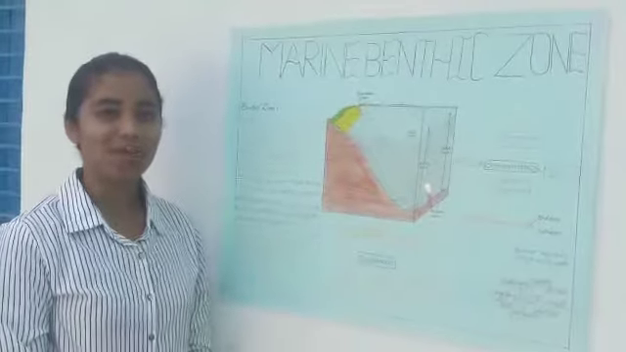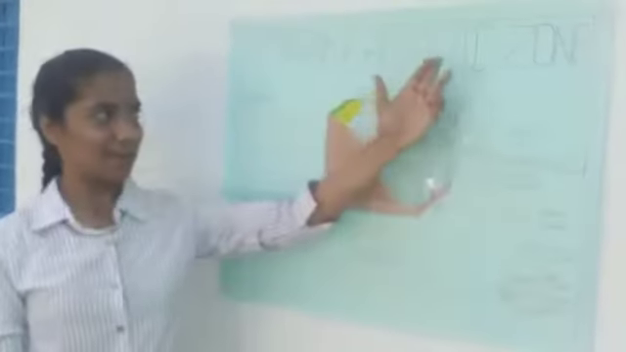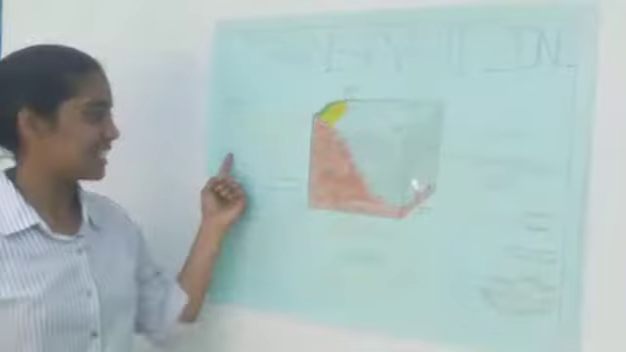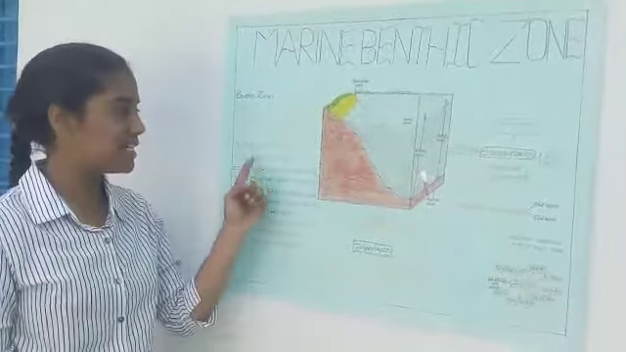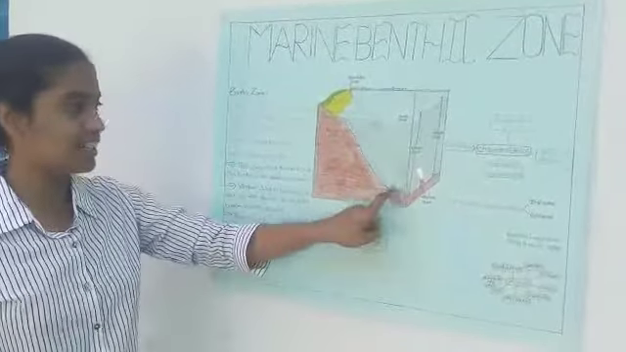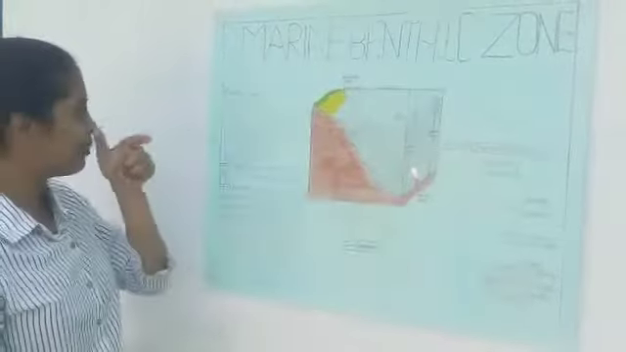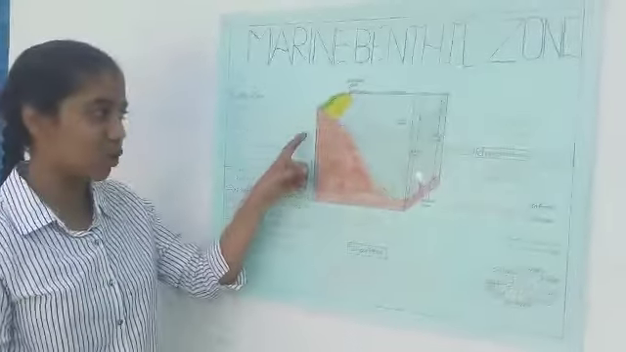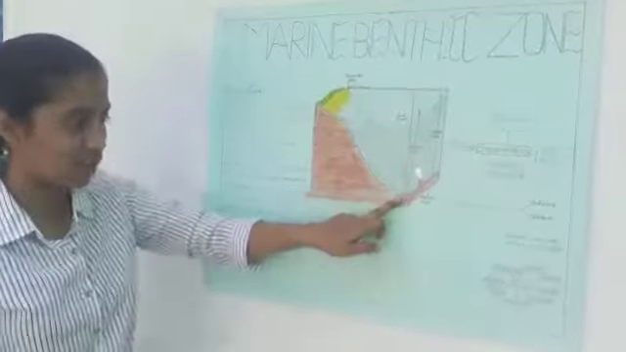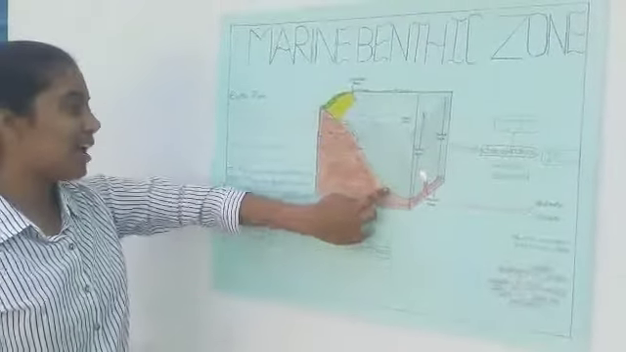Today I am going to explain to you about the marine benthic zone. Benthic is a term derived from Greek which means the depth of the sea. We can see here the benthic zone. The definition of the benthic zone is an ecological region at the lowest level of any water body.